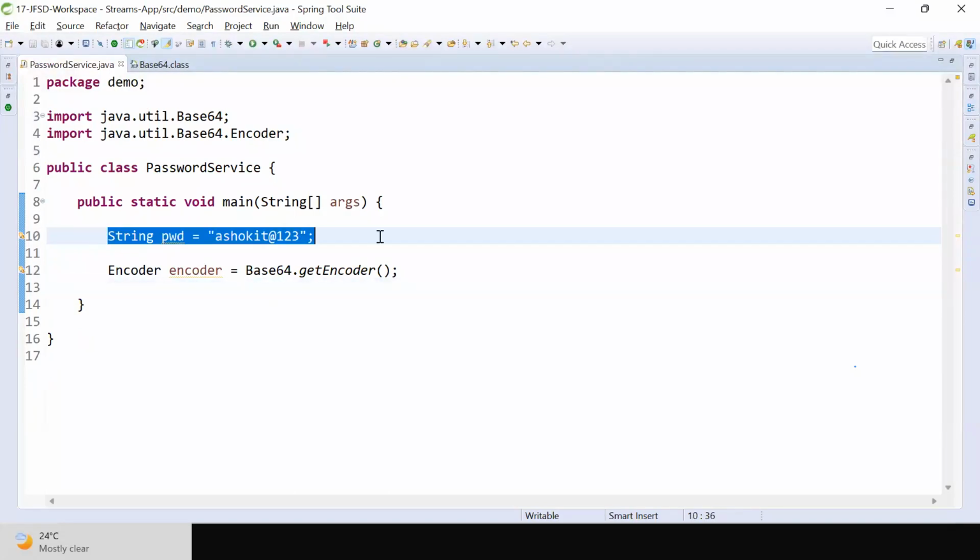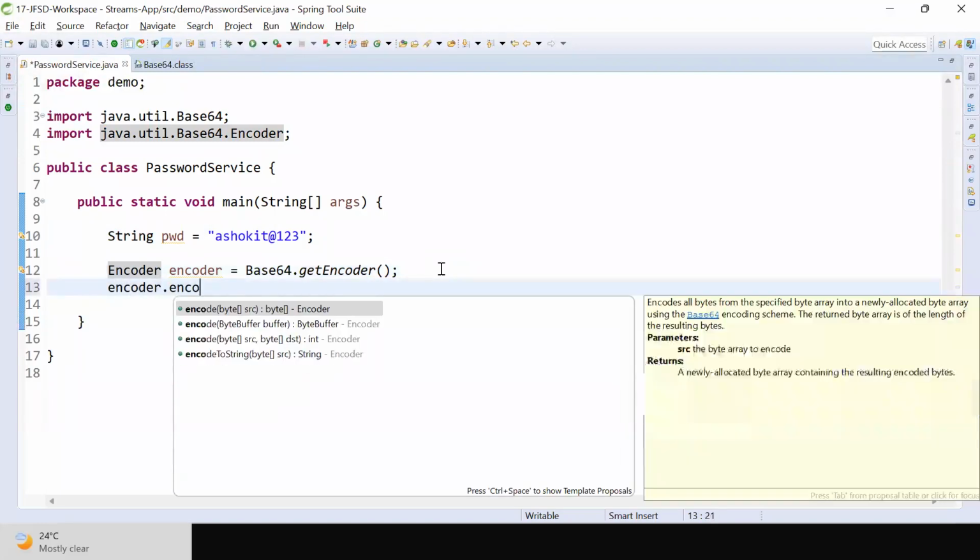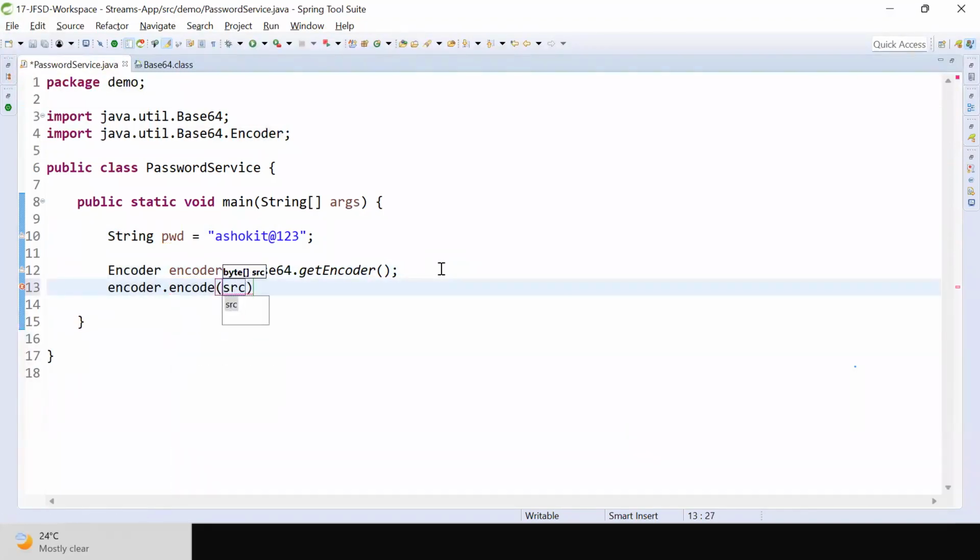I want to encode this password. In the java.util package there is a class called Base64, so Base64.getEncoder() gives me the encoder object. encoder.encode is expecting a byte array as a parameter.